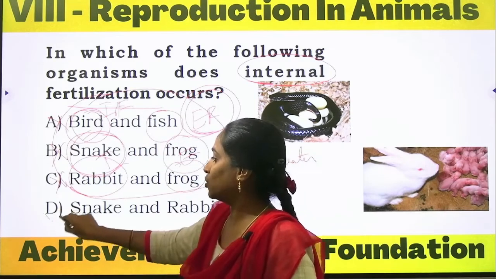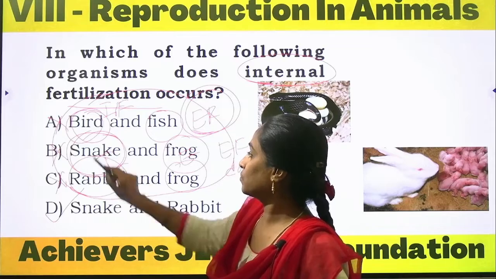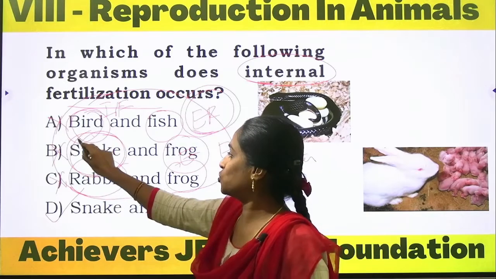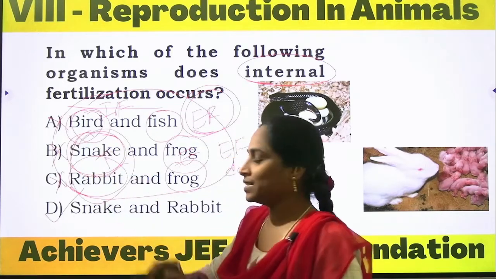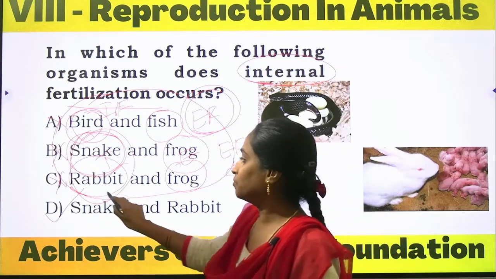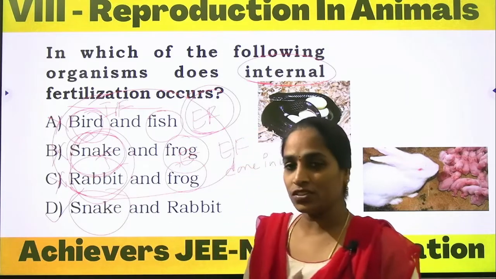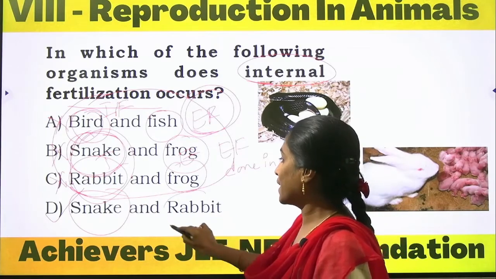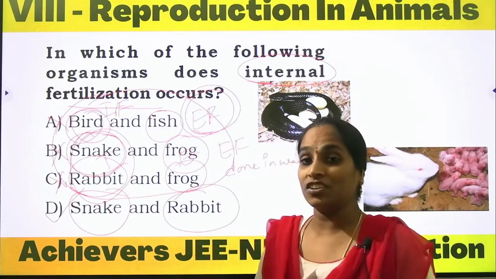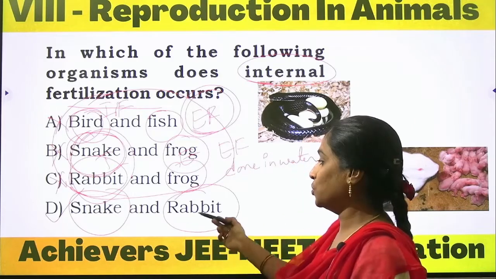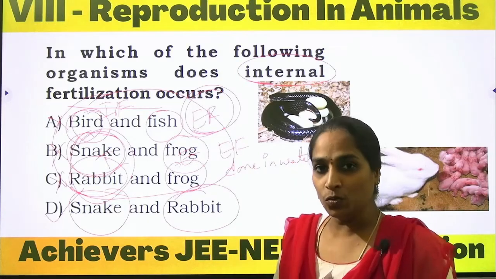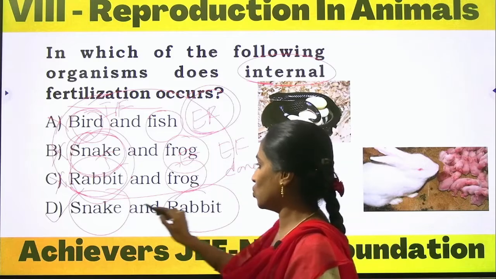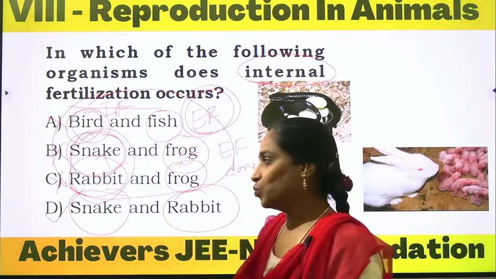And what is the correct option? Snake and rabbit. These two are given in the single option. Snakes are reptiles, they lay eggs on land, and rabbits are terrestrial organisms, they give birth to their young ones only on land. So option D is the correct one.